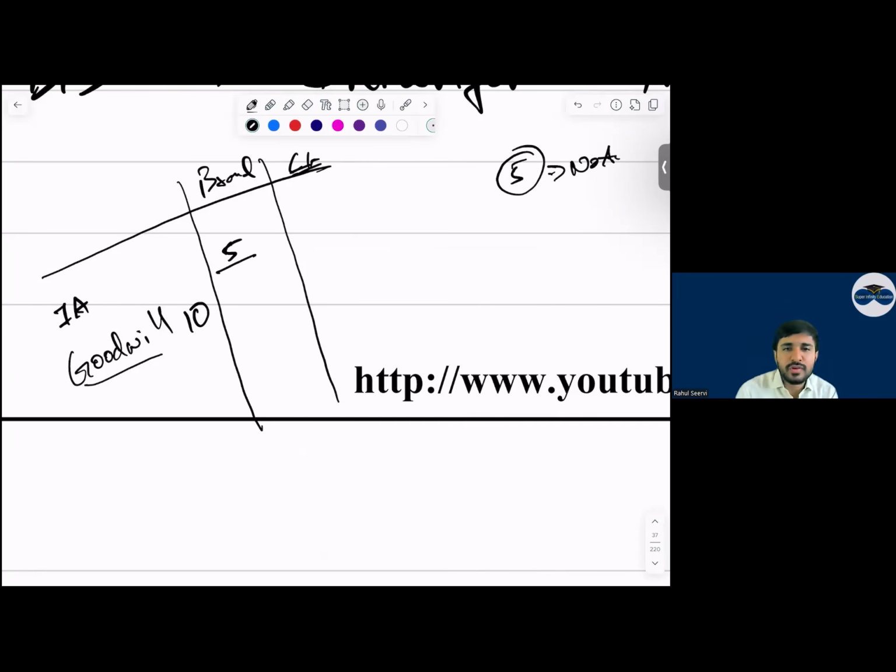Now what will happen to goodwill? Tell me. What will happen to goodwill? The brand will do what? The fair value of the assets is increasing. If the fair value of the assets is increasing, what will happen to goodwill? It will decrease, right. Yes sir. This is the way you have to think. This is how the adjustment works.